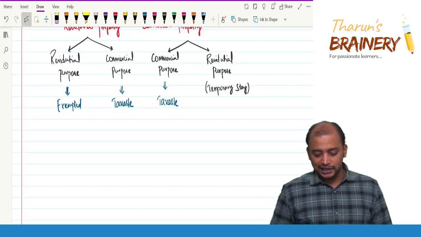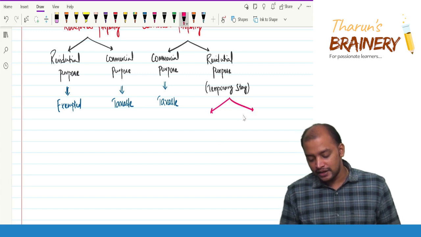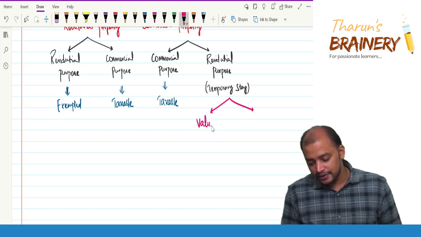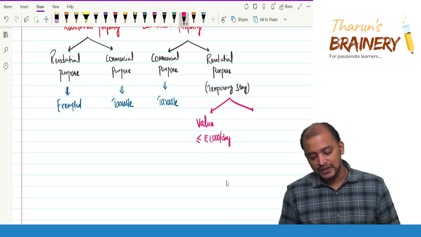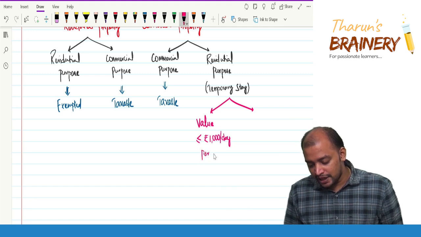If the amount collected per day is up to 1000 rupees, value less than or equal to rupees 1000 per day, per invoice.